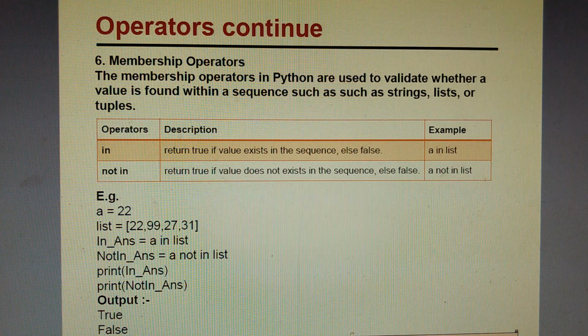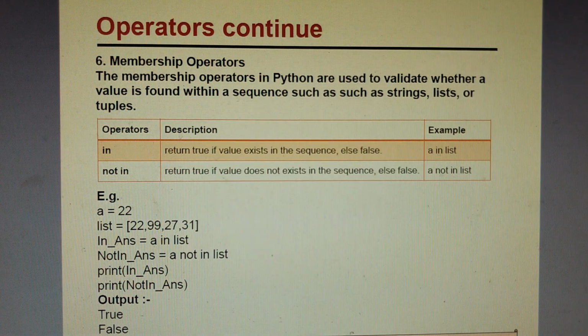An example is also shown here. You can try this example in Python. You can write this code and execute it. You will find the output, because here A is given the value 22 and the list has a number of values, and we are checking whether A exists in the list or not. The in operator is used to check if the value is there in the list; the answer will be true, and if the value is not in the list, the answer will be false.